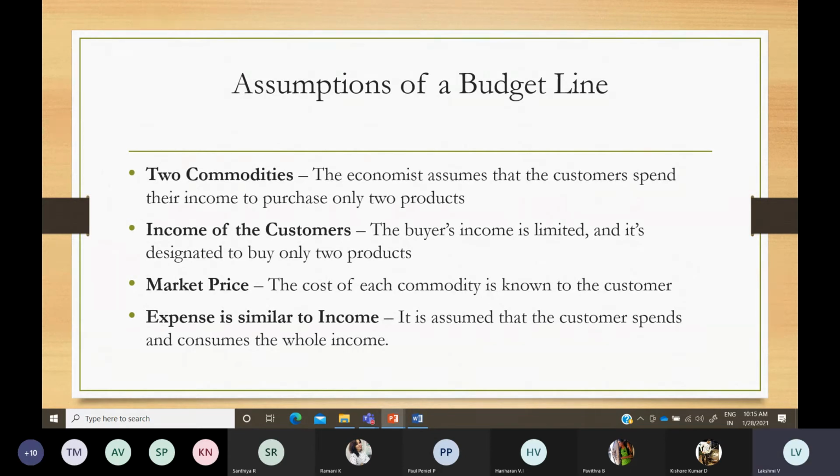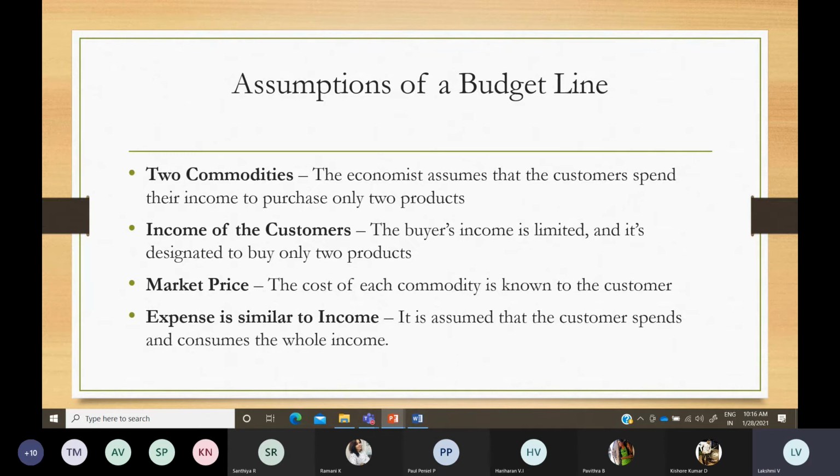It is assumed that the consumer spends and consumes the whole income. So the entire income in your hand, that 100 rupees or 200 rupees, you are going to allocate the entire amount towards expenditure. You are not going to consider any other aspects like saving or investment. You are just going to spend on two goods.